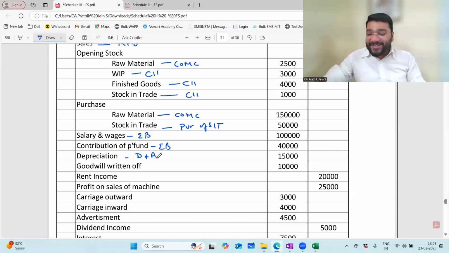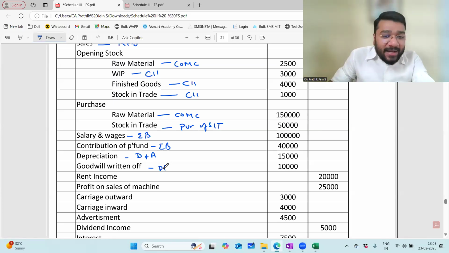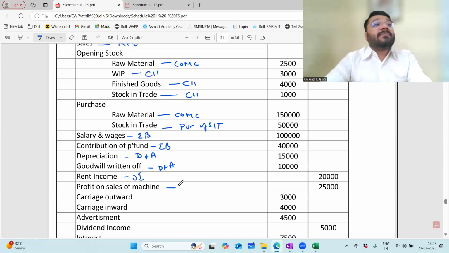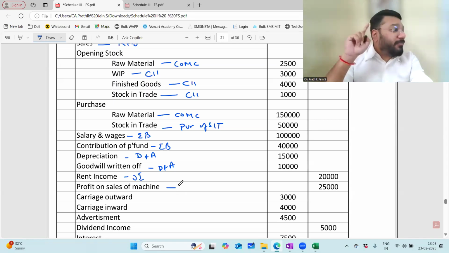other expenses. Wonderful. Goodwill written off is what? Depreciation and amortization. Amortization will go where? Depreciation and amortization. Rent income. Nothing mentioned means it is other income. Profit on sale of machine. You have to check whether there is a loss on sale of machine. If yes, both of them we have to net off.